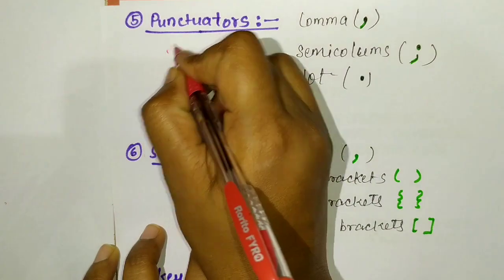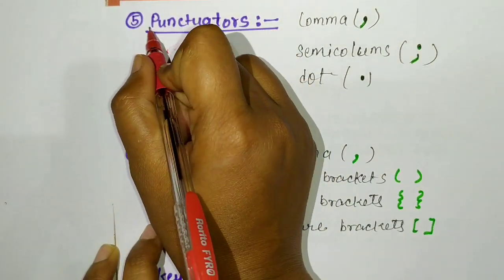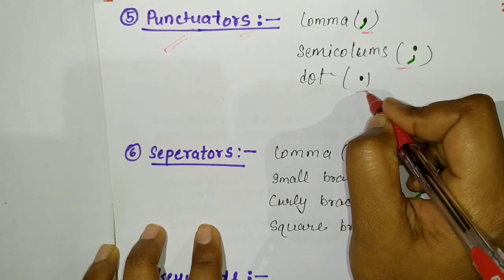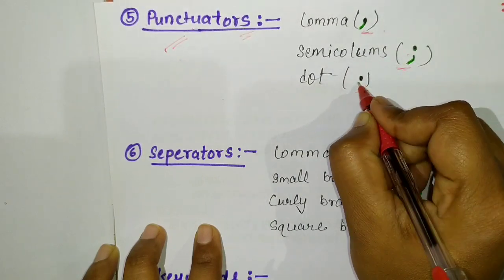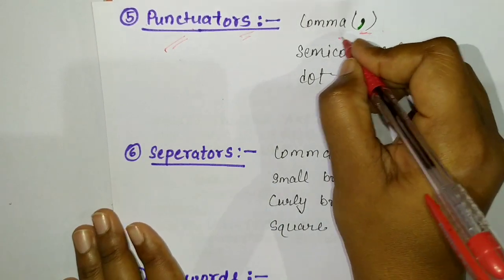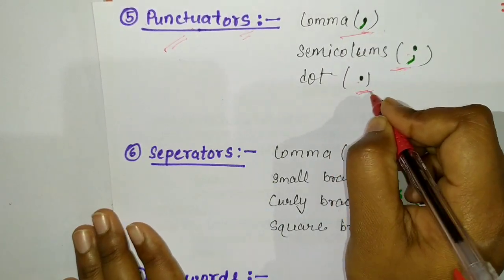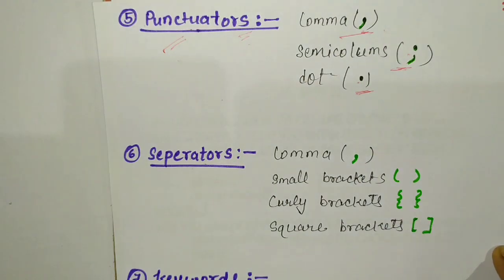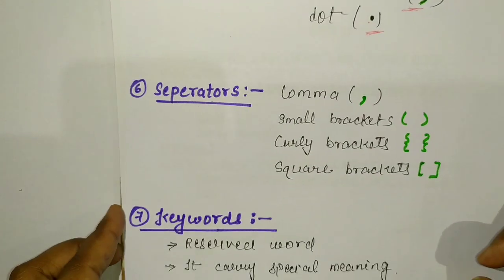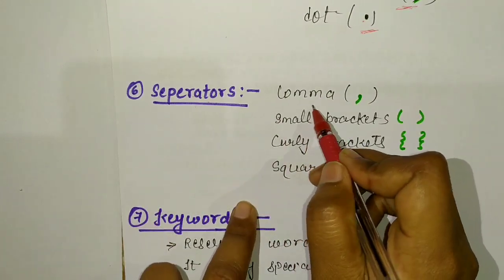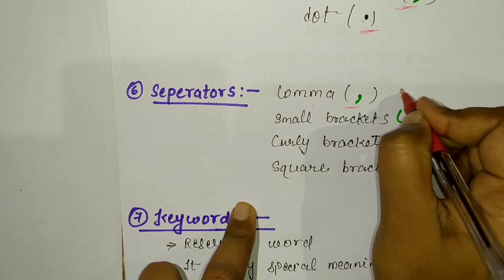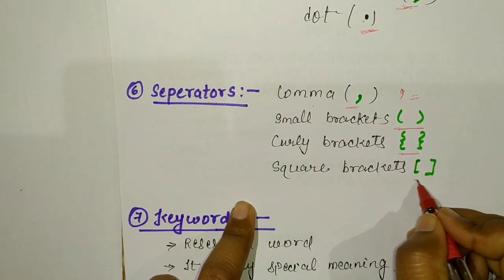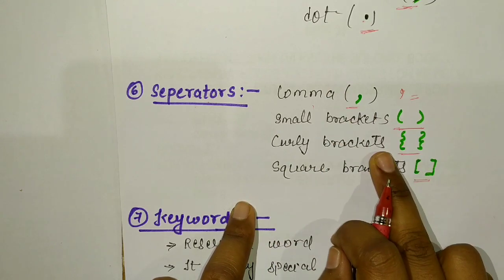Next token we will discuss is the punctuator. This is the fifth type of token. What is a punctuator? Punctuators are comma, semicolon and dot. These are all punctuators in the Java programming language. The next token is the separator. Anything that separates things in a program is called a separator. Here are different types of separator. First is the comma, which is a separator. Then small brackets, curly brackets and square brackets are also separators.